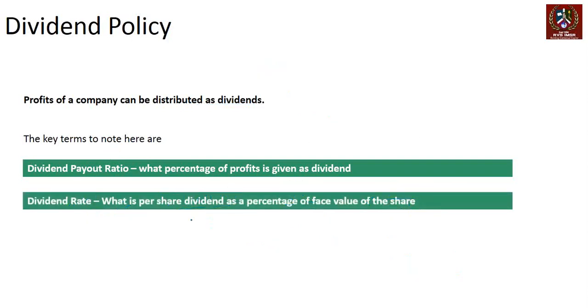Then there is another way of looking at data, which is the dividend rate. If you look at the per share dividend, which is dividend per share, and you divide it by the face value of the share. Now, usually the face value of the share is the value at which it got issued the first time. So usually face value is multiples of 10, 100, and so on. Most companies have a face value of 10. At a later point of time, you can divide this 10 into 2 shares of 5, or 10 into 5 shares of 2, or 10 into 10 shares of 1. So face value can be anything: 1, 2, 5, 10. Most companies have a face value of 10.